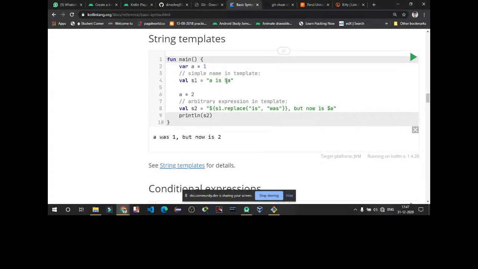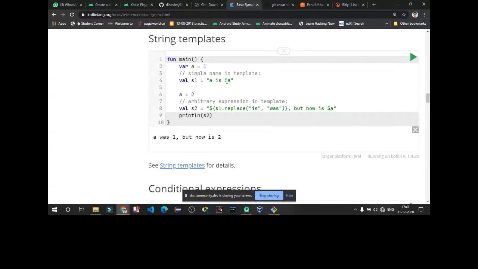This is the method by which we call other variables' values. Then we have reassigned the value, as it's a var type. Then val s2 equals s1 dot replace. It's a replace function, and we have printed it.